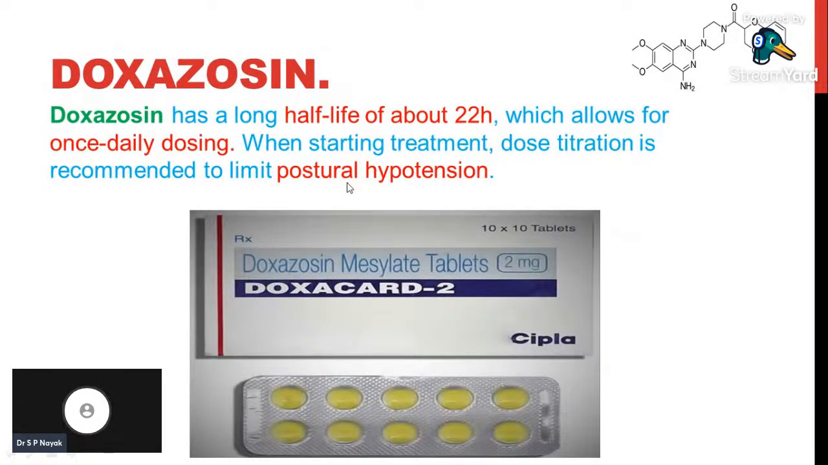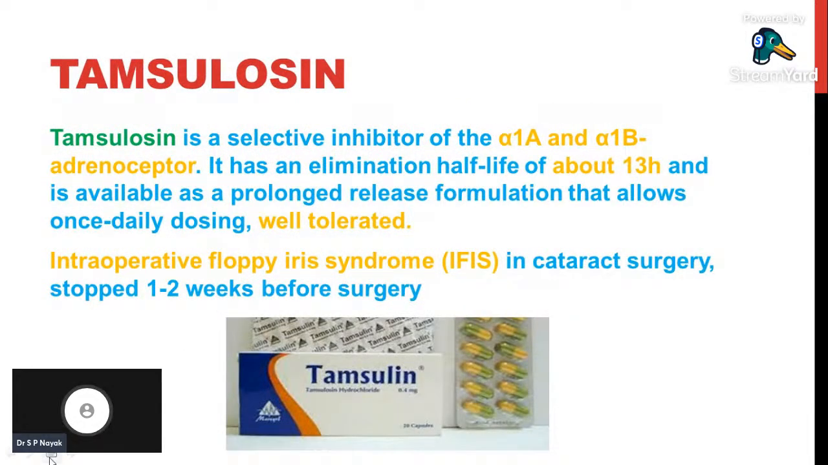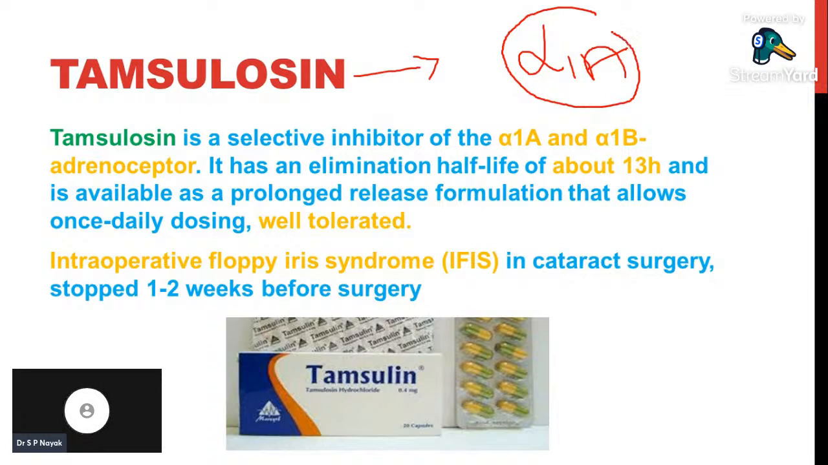And the next one is doxazosin. Doxazosin is also a long-acting drug. A single dose every day is enough for the patients. While starting the treatment, we have to watch for postural hypotension, same as prazosin and terazosin. This is another important point about doxazosin. The next drug from the alpha blockers is tamsulosin. As I was explaining, tamsulosin is particularly specific to the alpha 1A receptor. The alpha 1A receptor is present in the prostate gland.